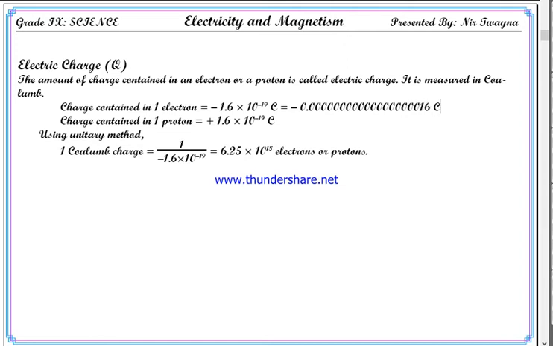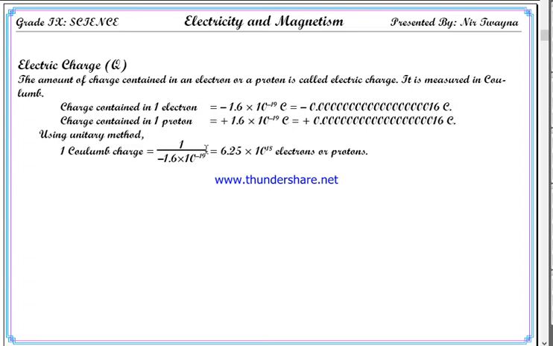One electron contains only this much amount of charge, and one proton contains only this much amount of charge. Definitely it is only a very small amount of charge. A single proton or single electron contains an extremely small amount of charge.